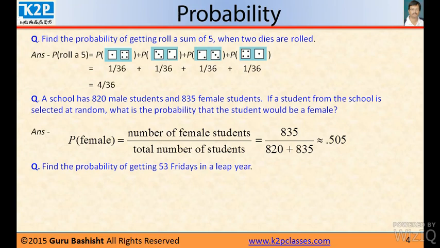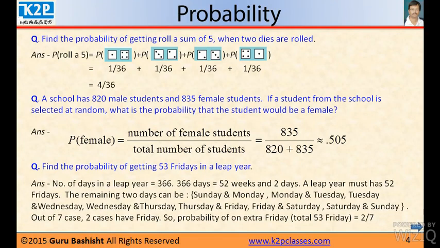The third question is, find the probability of getting 53 Fridays in a leap year. You know that in a normal year there are 365 days, and in a leap year there would be 366 days. So 366 days means 52 weeks and 2 days. A leap year must have 52 Fridays because it has a full 52 weeks.